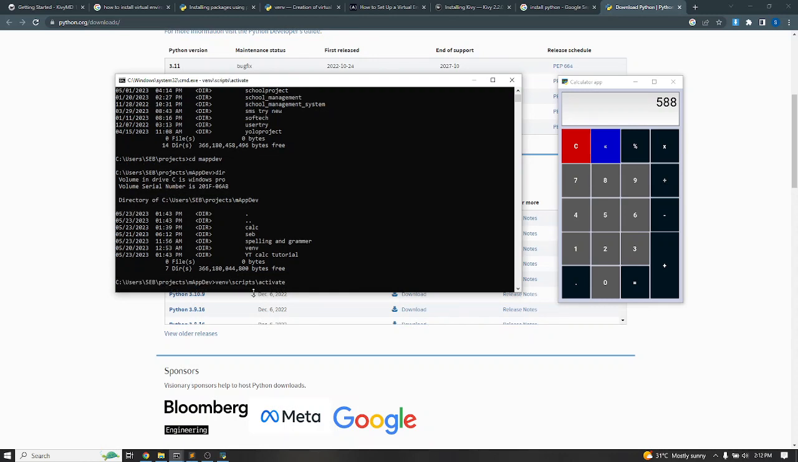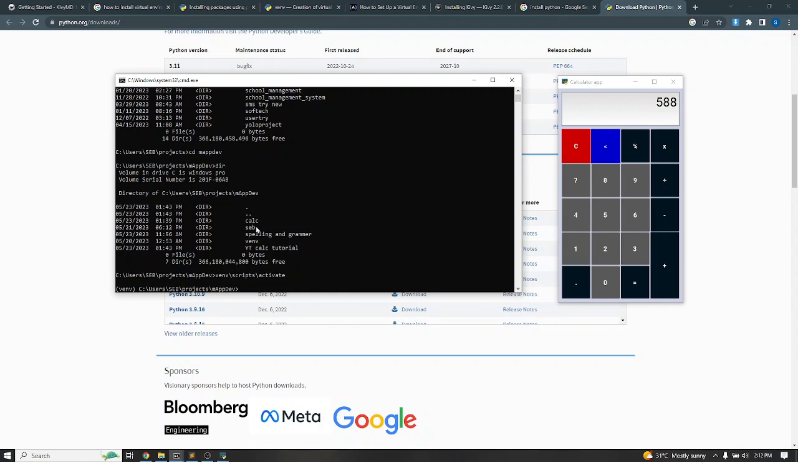If you do this, your virtual environment will be activated. Now, to know that your virtual environment is activated, you have the name of the virtual environment coming before the directory path. So here the virtual environment is activated. If you want to deactivate it, you write the same code, but instead of activate, it's going to be deactivate. So that's what you do.